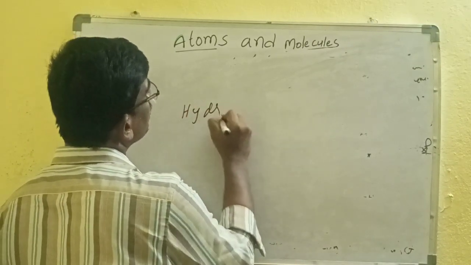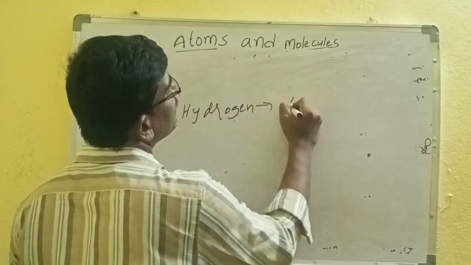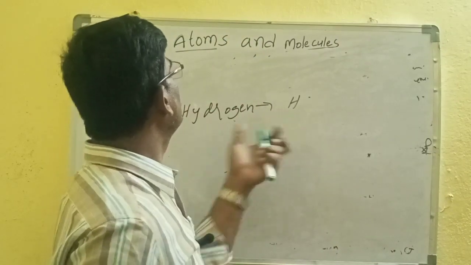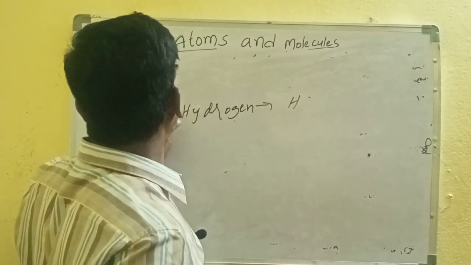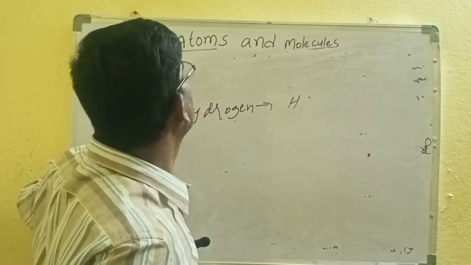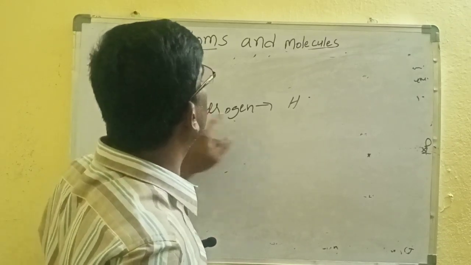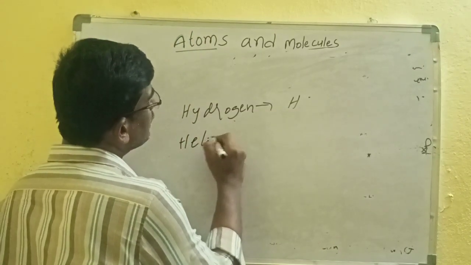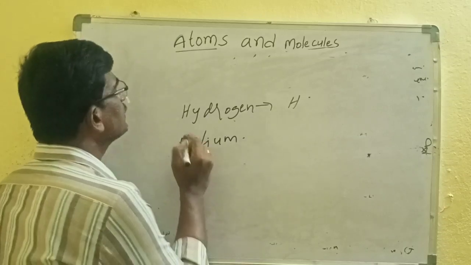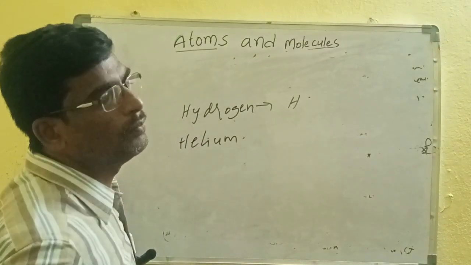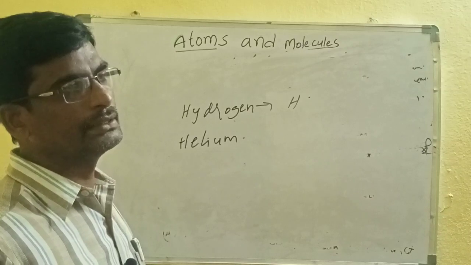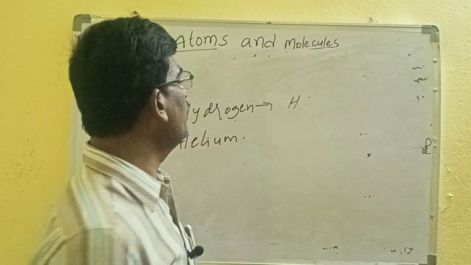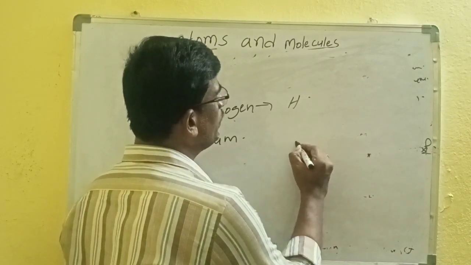Suppose hydrogen, H. For helium, this also contains H, but which letter should be considered? That's why a shorthand notation contains 2 letters.